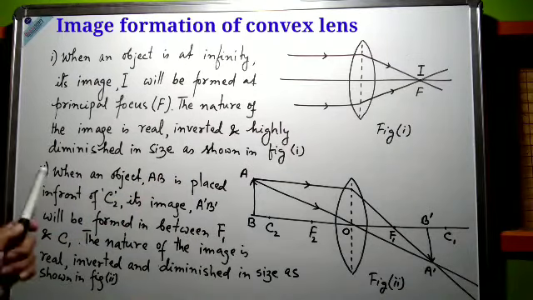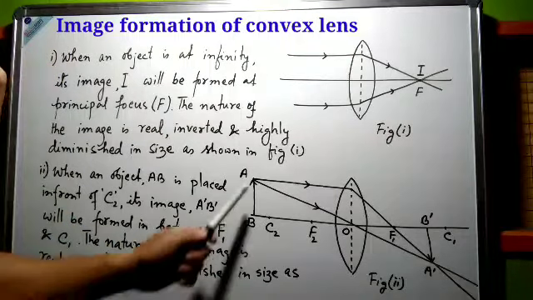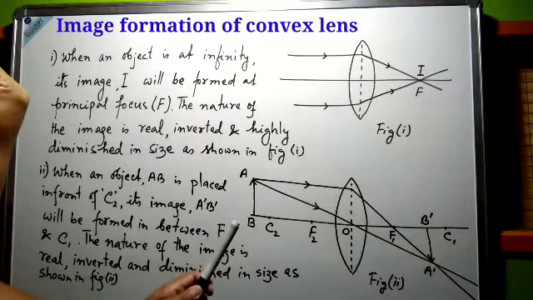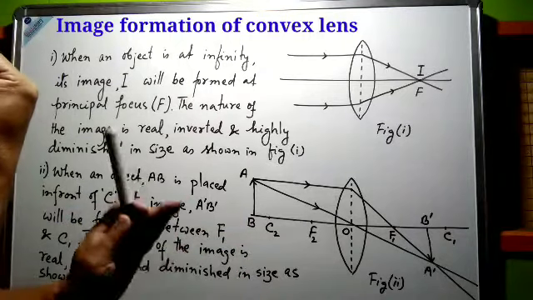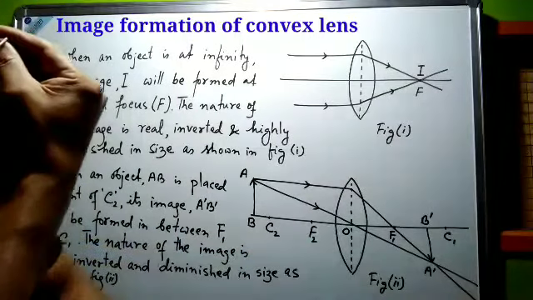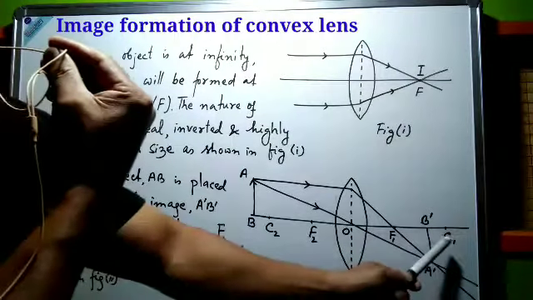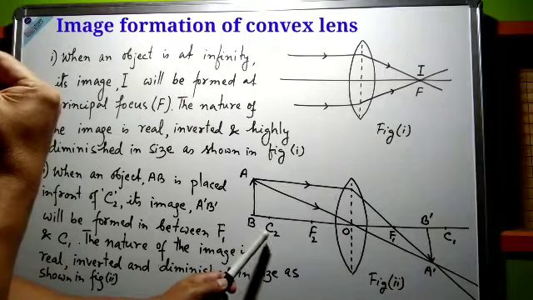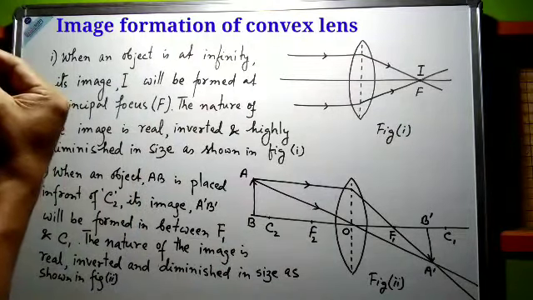Next, point number 2. So in figure number 2, object AB is placed in front of the center of curvature, that is C2. And here AB is placed in front of center of curvature C2. Now we have to find out the position of image.